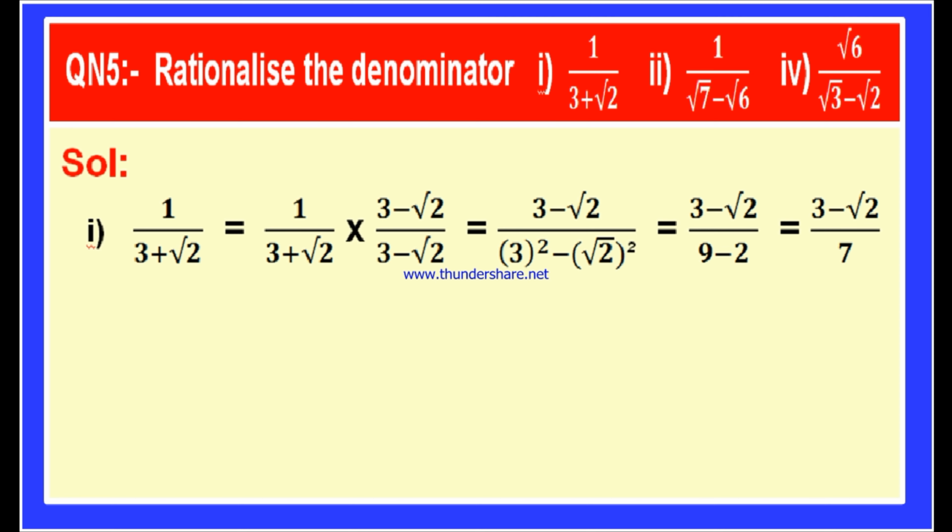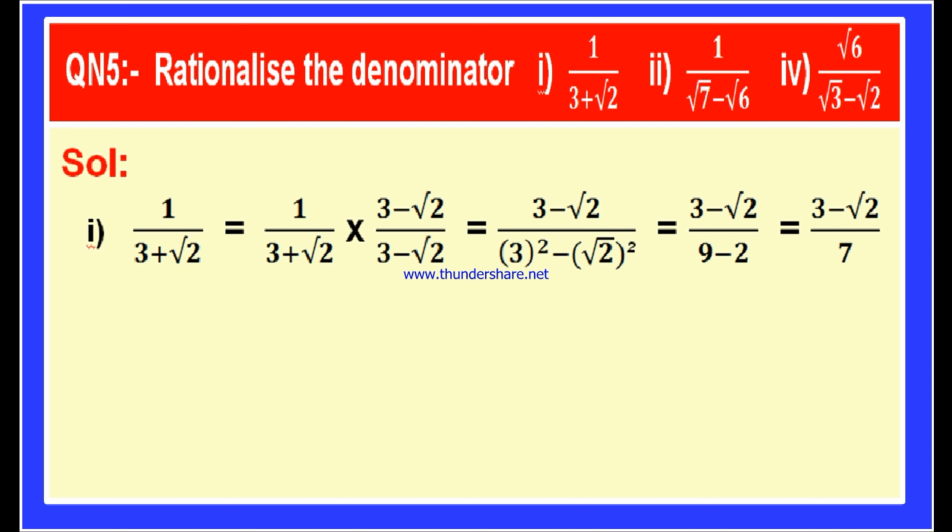This 3 minus root 2 is useful to rationalize the denominator. Therefore, this is called the rationalizing factor. This 3 minus root 2 is called the rationalizing factor for 3 plus root 2. In general, if a and b are irrational numbers, then the rationalizing factor of a plus b is a minus b, and the rationalizing factor of a minus b is a plus b.